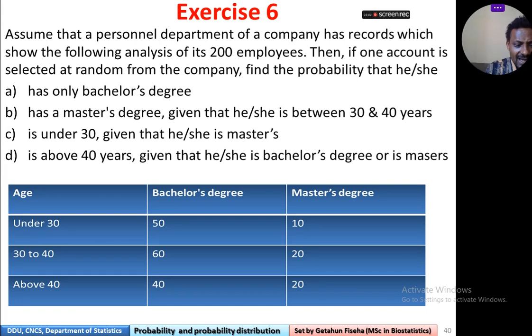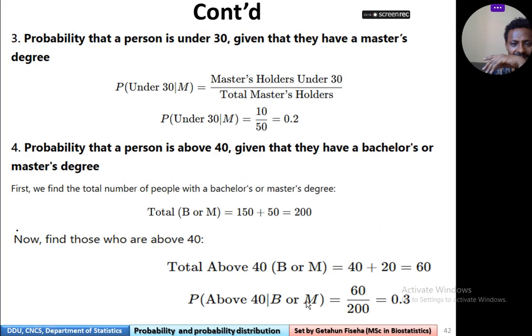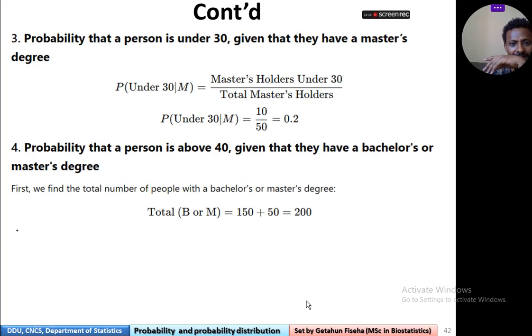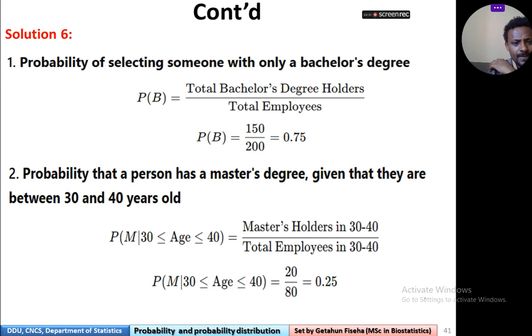ከ30 እስከ 40 ያሉ የማስተርስ ዲግሪ ያላቸው 20 ናቸው። The probability that a person has master's degree given that their age is between 30 and 40.